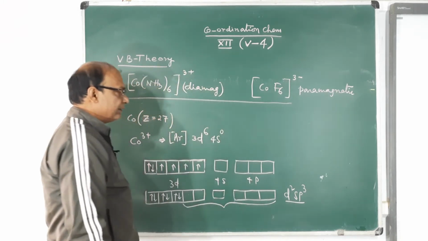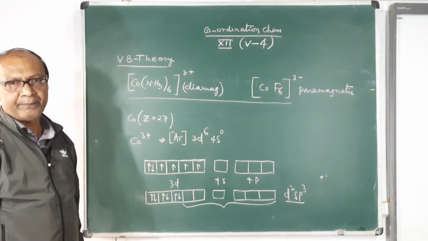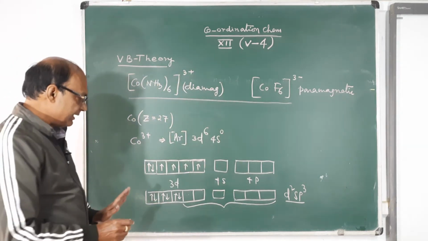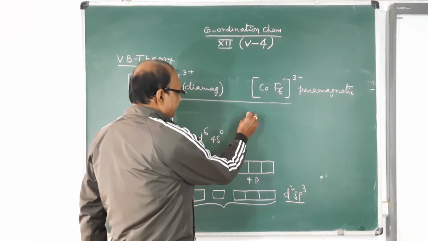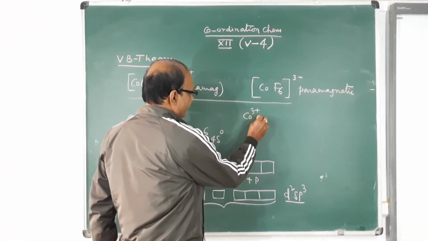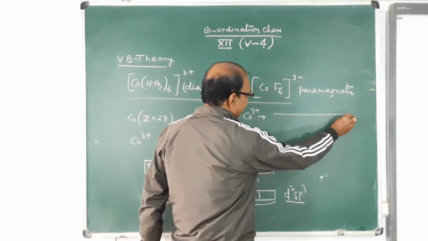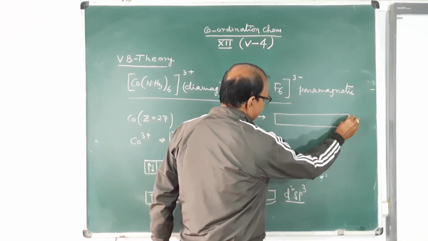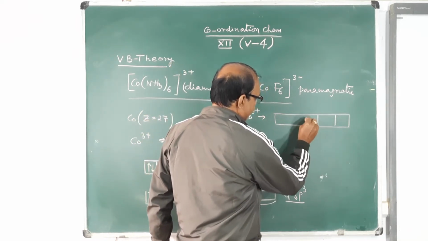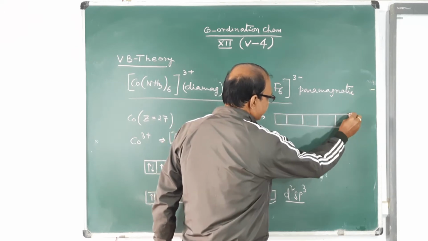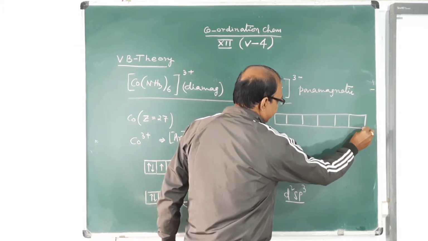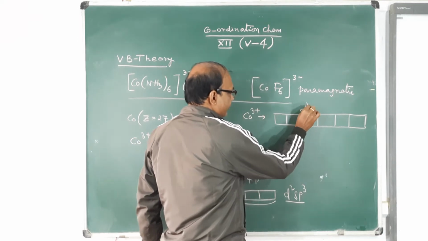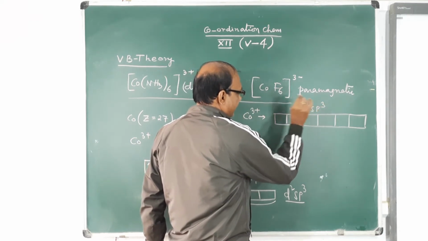So the cobalt ion undergoes d2sp3 hybridization. After d2sp3 hybridization, the cobalt ion will form an equivalent set of 6 hybrid orbitals. These are the hybrid orbitals 1, 2, 3, 4, 5, 6. These are all d2sp3 hybrid orbitals.